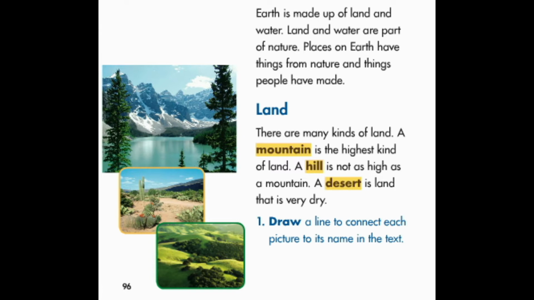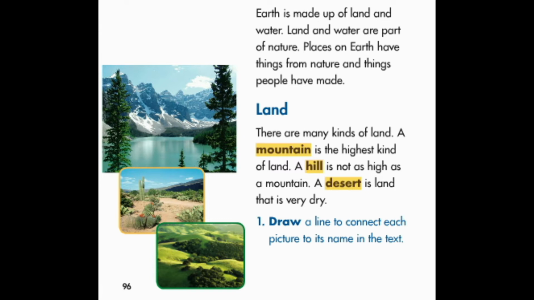Earth is made up of land and water. Land and water are part of nature. Places on Earth have things from nature and things people have made. Land. There are many kinds of land. A mountain is the highest kind of land. A hill is not as high as a mountain. A desert is land that is very dry.